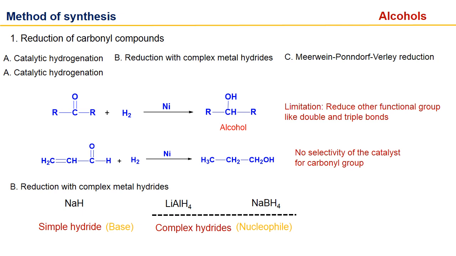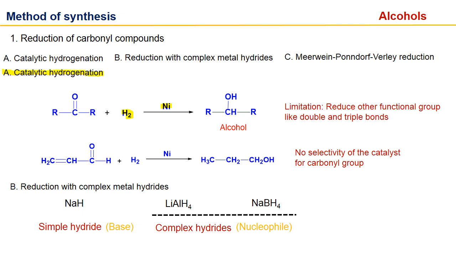So the first is reduction, catalytic hydrogenation, or you can say catalytic reduction. In the catalytic reduction, we use catalyst nickel in presence of hydrogen gas, and this nickel reduces the carbonyl. Carbonyl is aldehyde and ketones.